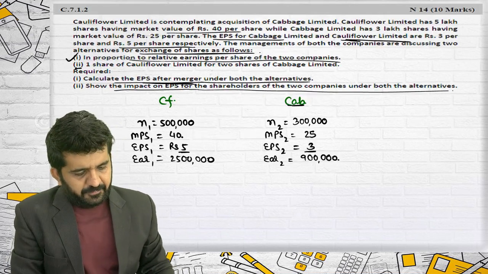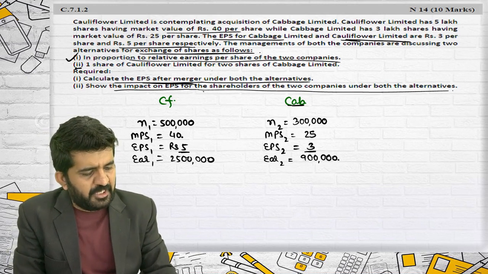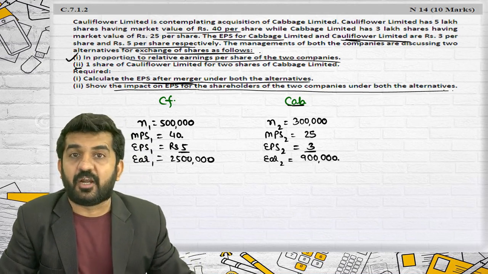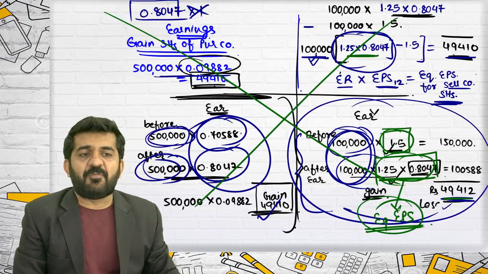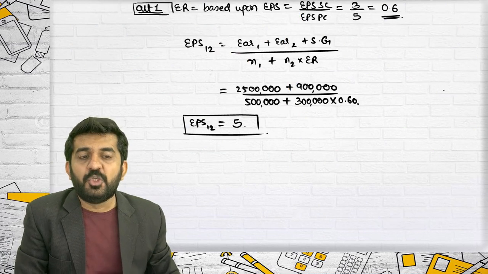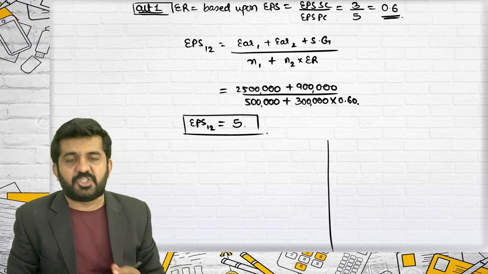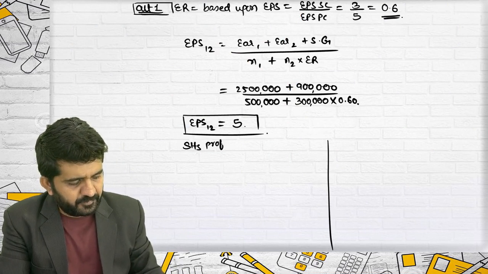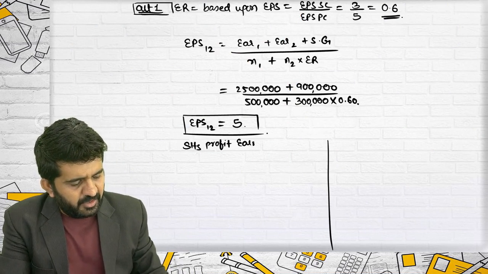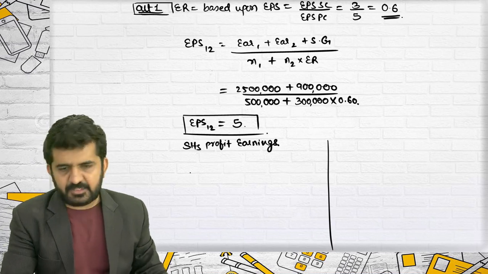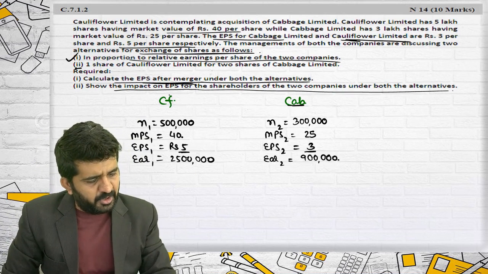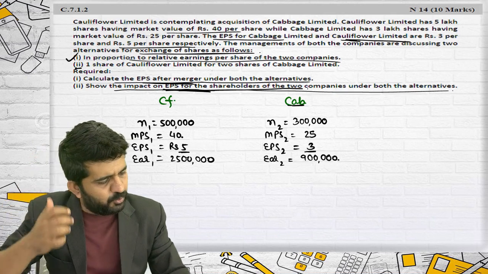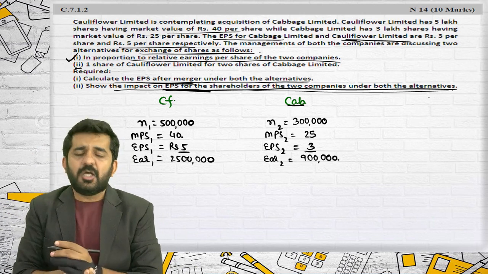Let me see the second question. Show the impact on EPS for the shareholders of two companies under both the alternatives. Let me find out the profit of both the companies' shareholders, in the form of earnings. Now, is the hint given? Show the impact on EPS. Yes, it is the impact on EPS of the shareholders of two companies under both the alternatives.